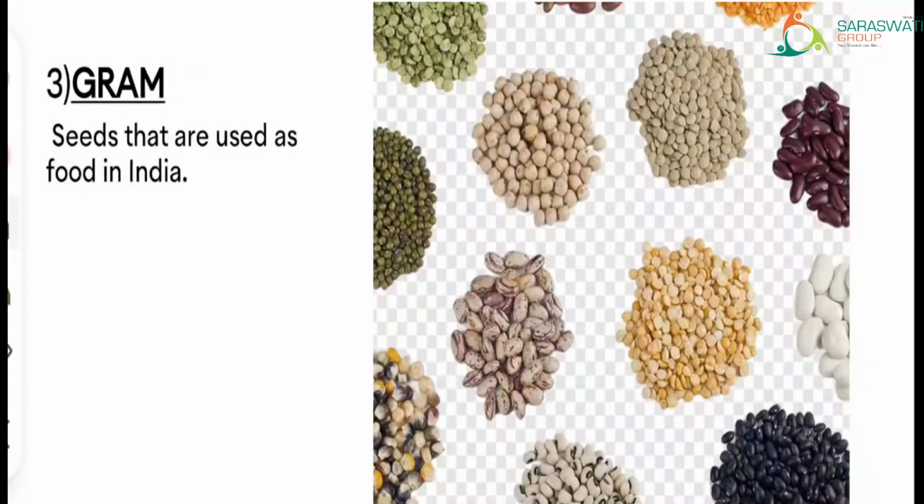Grams means seeds that are used as food in India. Seeds that are used as food in India. In the picture you can see different types of seeds, right? Yes. These seeds you are already aware of, like rajma or your green gram, that is moong, chana. All these are collectively called grams, means seeds.